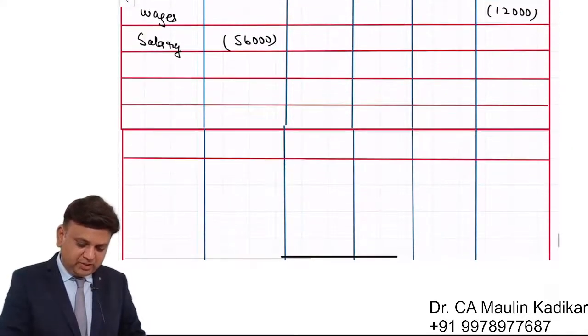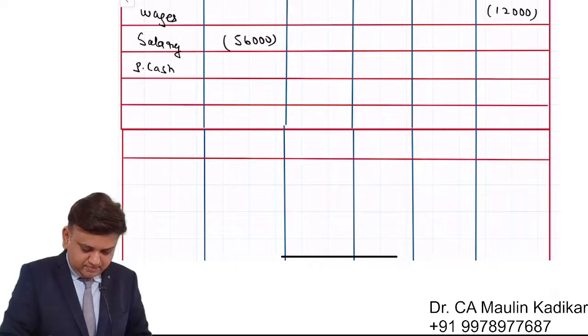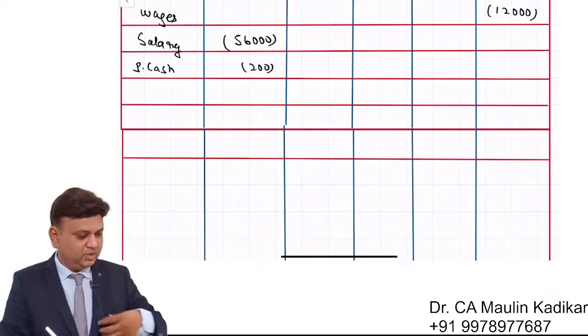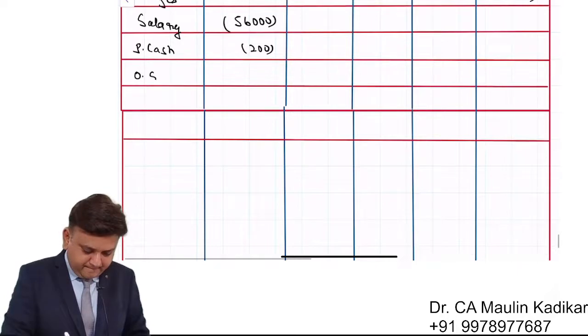So we will show over here petty cash withdrawal, that is 200 rupees. Then we have office stationery, 300 on 8th.